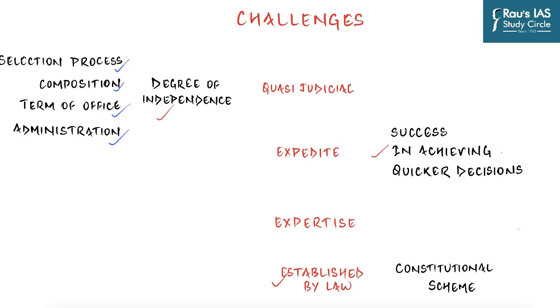Now we understand that total insulation of judiciary from all forms of interference from the executive is a basic essential feature of the constitution, right? And tribunals are quasi-judicial. Now generally what happens in the selection process of these quasi-judicial bodies or tribunals is that there is a panel which selects the members. So for example, the selection committee for appointment as a member of Central Administrative Tribunal consists of one member from judiciary, which is a sitting judge of a Supreme Court who is nominated by Chief Justice of India, and 3 representatives of the Government of India.